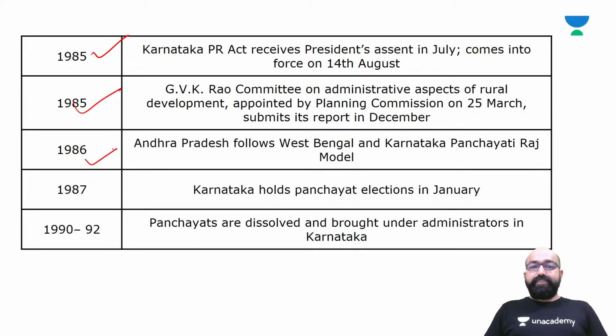In 1986, Andhra Pradesh follows the West Bengal and Karnataka Panchayati Raj model. In 1987, Karnataka holds Panchayat elections in January. 1990 to 92, Panchayats are dissolved and brought under an administrator in Karnataka.